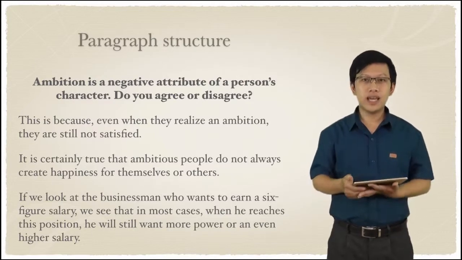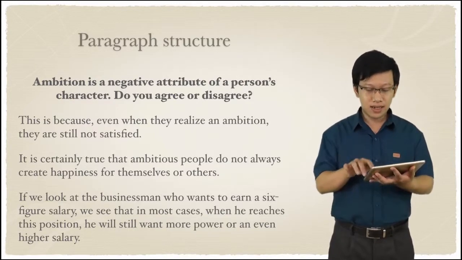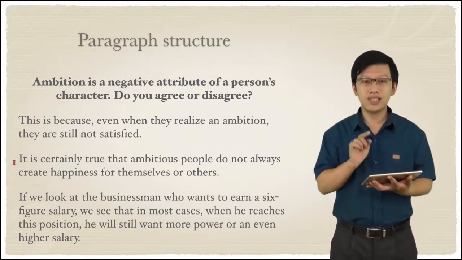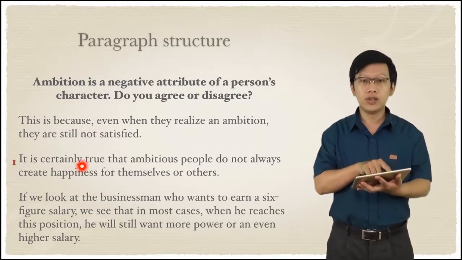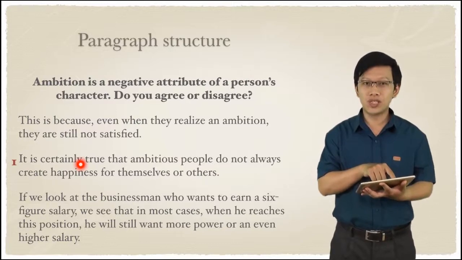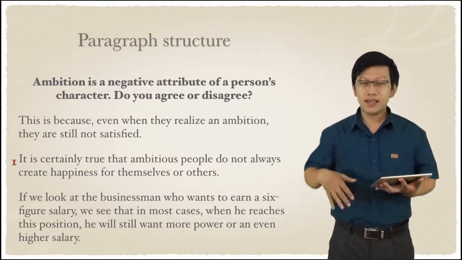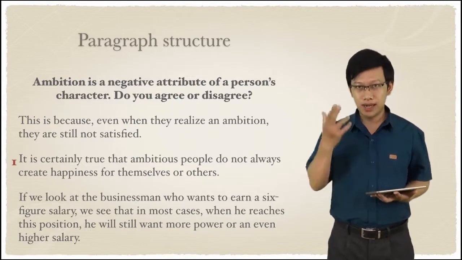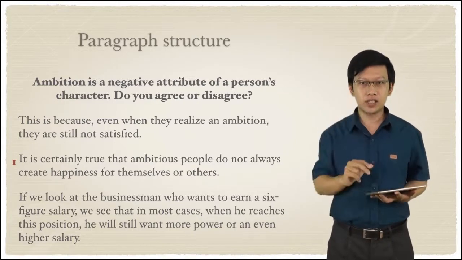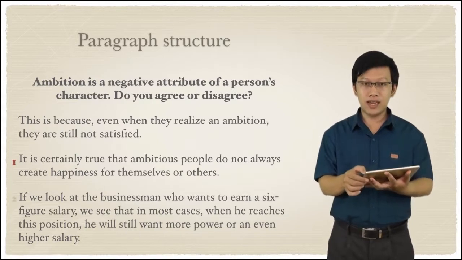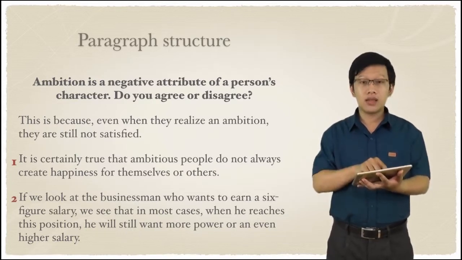Okay, so as you may have the answer for yourself, let's say the first sentence should be this one. It is certainly true that ambitious people do not always create happiness for themselves or others. This is a general opinion statement, right? You state your main idea first, and then what happens after that? This one.